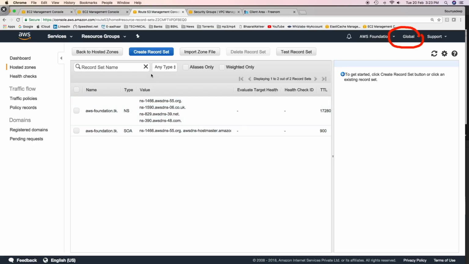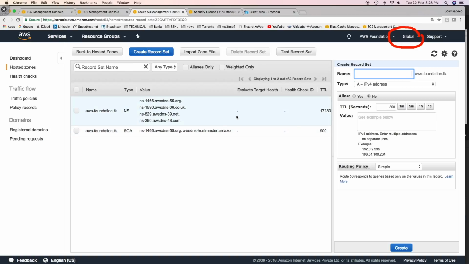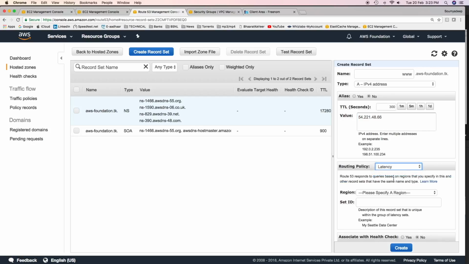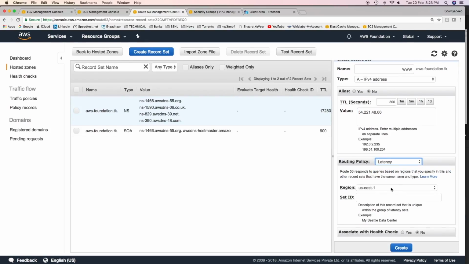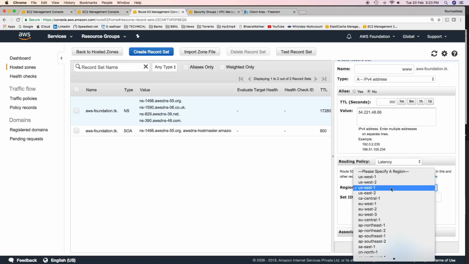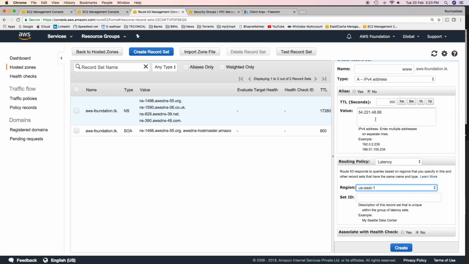Go to Route 53, hosted zone. We are using the same domain name awsfoundation.tk. Click on create record set. This is the IP address of the EC2 instance in North Virginia region. And for routing policy, I select latency this time. And the region is US East 1 because this EC2 instance is in the US East 1 region.